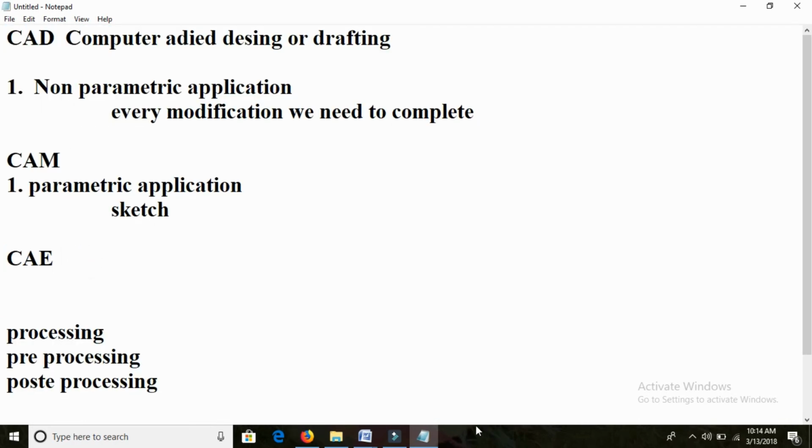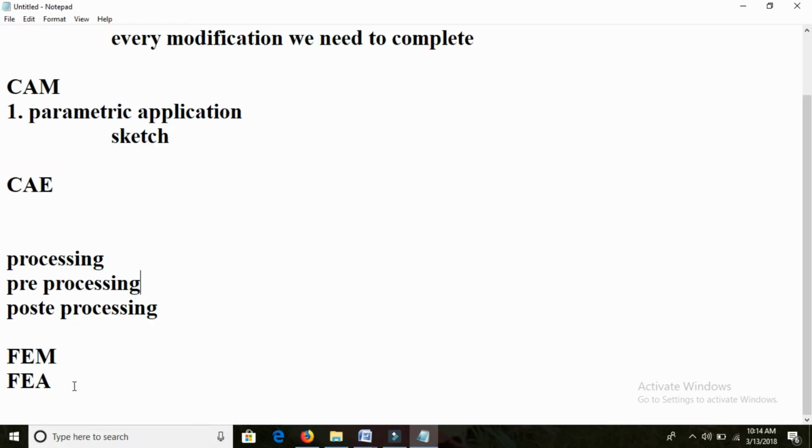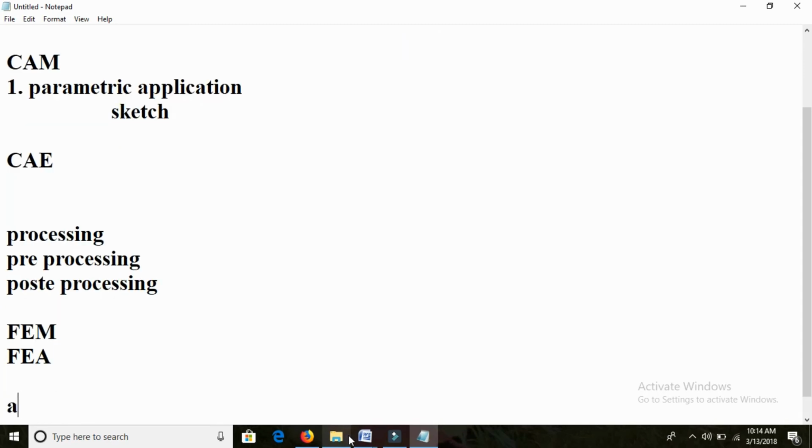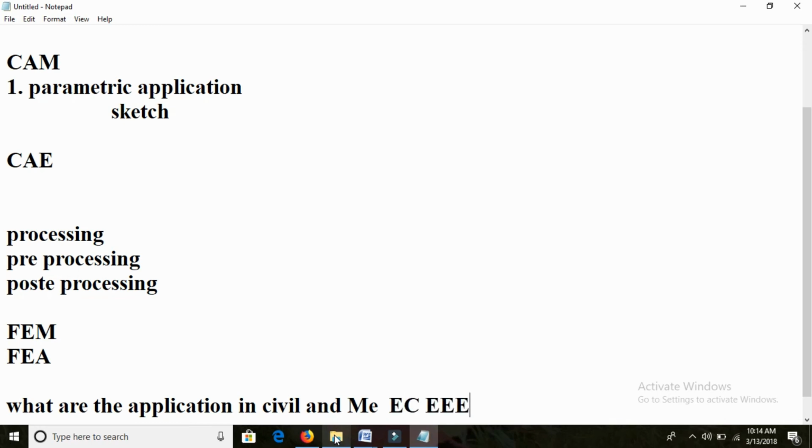In the next section we are going to discuss the applications on the civil side, and also mechanical, and we have electrical and others. I'm going to discuss what applications we have in each department and which applications you need to learn, all on the next section.